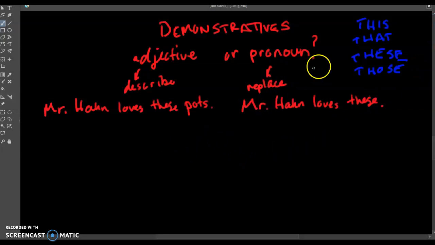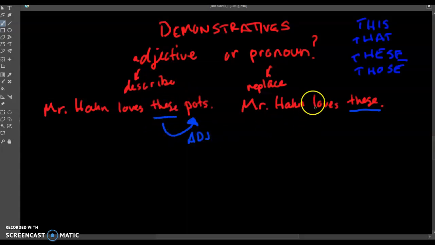All right, we're looking for demonstratives here. So the first thing we should do is look for these words. As we go through these 2 sentences, you can see that we have these here and we have these here. The cool thing is that these 2 words are being used in completely different contexts. Mr. Han loves these pots. In this case, the word these is directly talking about the word pots. It stands right after it, and it's telling us about which pots we're talking about. In this case, it's going to be an adjective because it's telling you which pots.